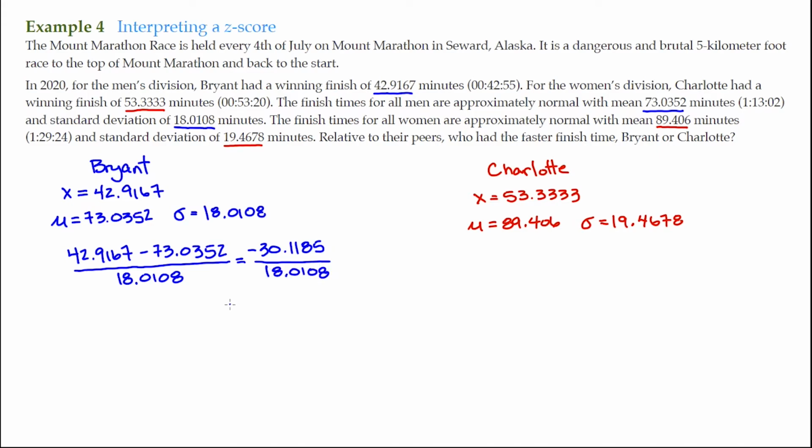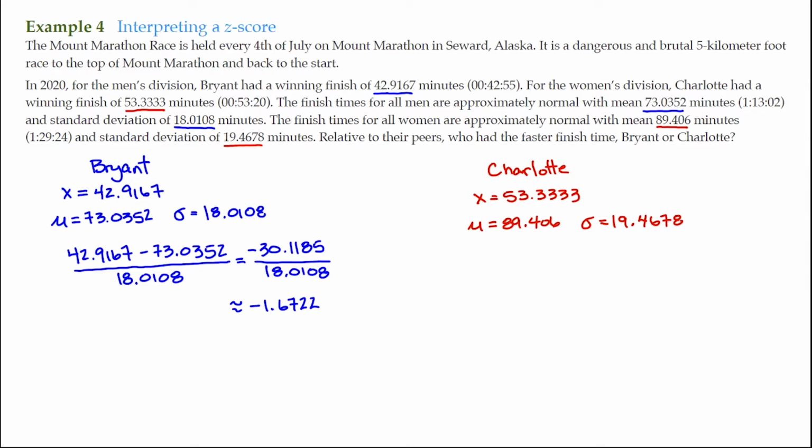So then Bryant had a z-score of negative 1.6722. So he was 1.6722 standard deviations below the average. That's pretty far below the average. He ran a very fast race.